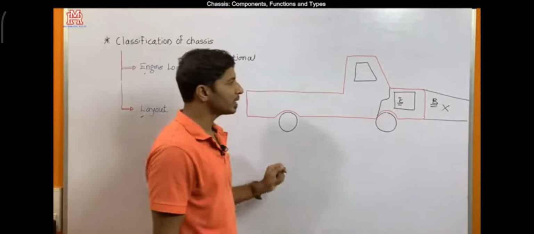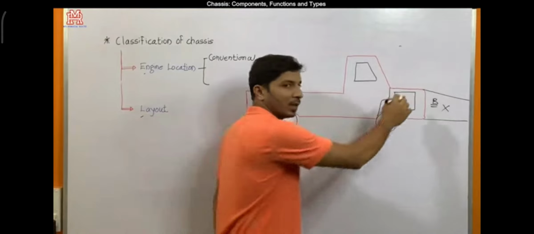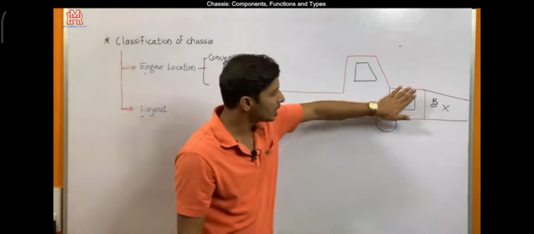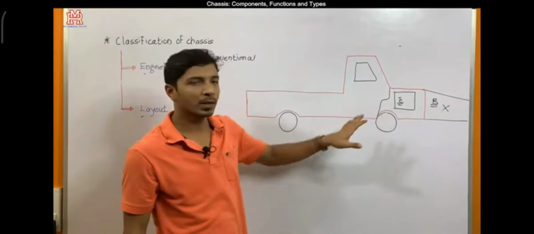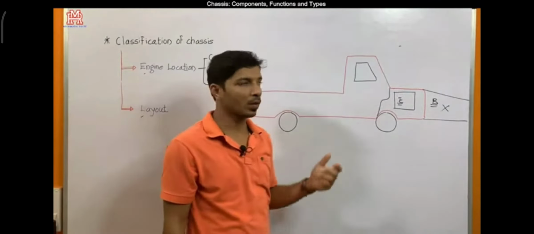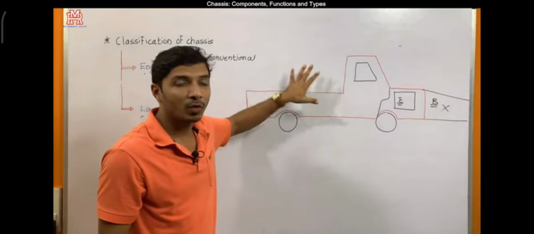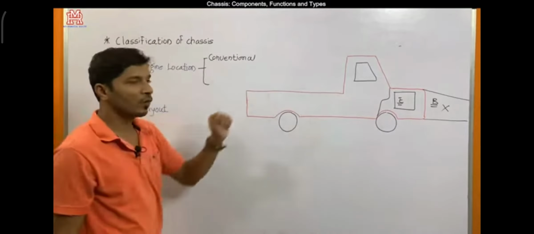And the second is, this space is wasted. If the engine were mounted just below the driver's cabin, then we might have utilized this extra space for carrying goods, and the capacity of this truck or heavy vehicle would be improved. So the first type is the conventional type.